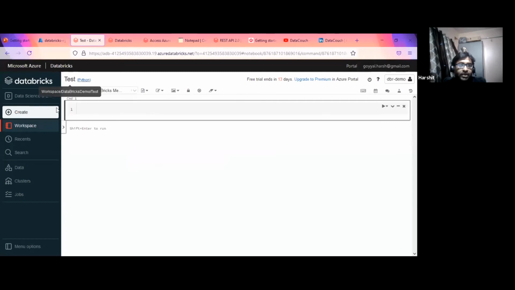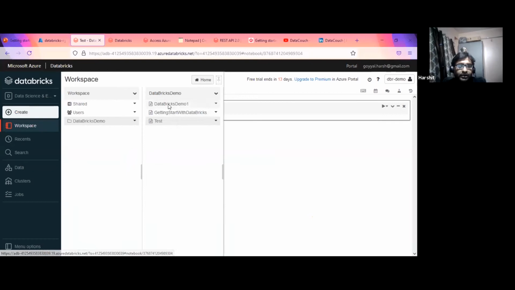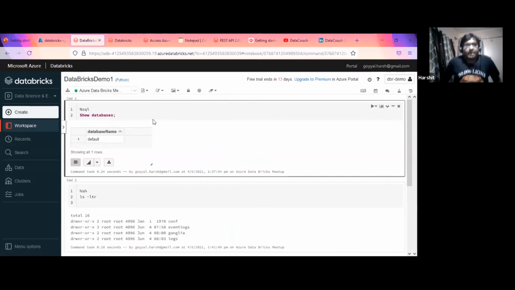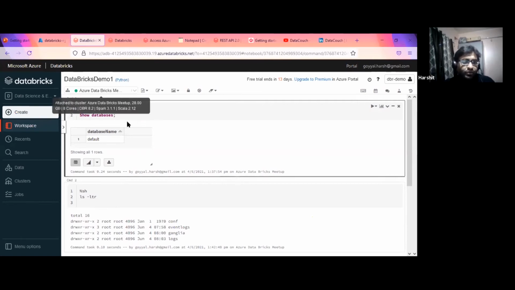Okay, so let me go to my existing notebook. If we have already worked on the Jupyter environment, it will be easy to understand, but it's very simple. Within the Python notebook, if you want to execute any SQL command, I only need to change the cell type to SQL.